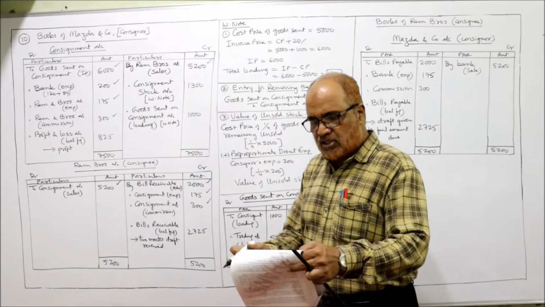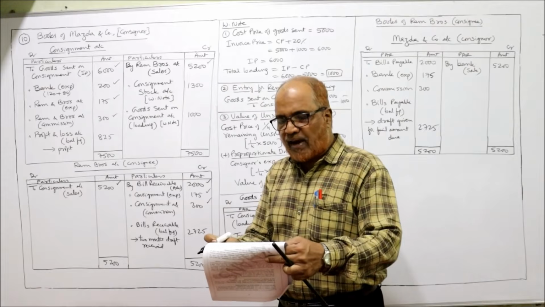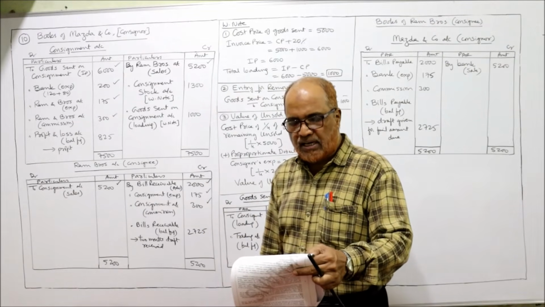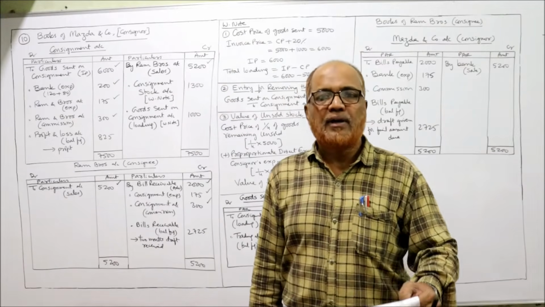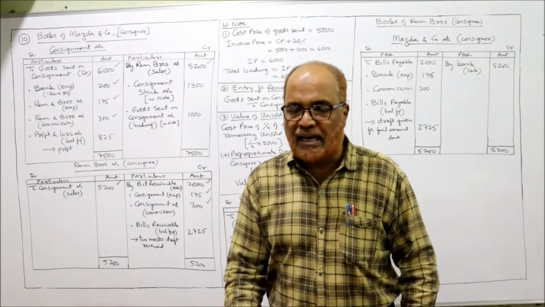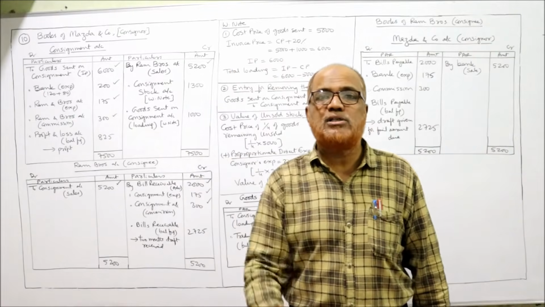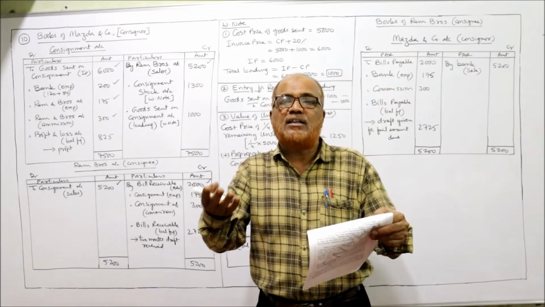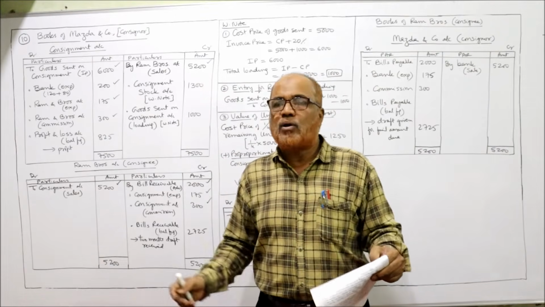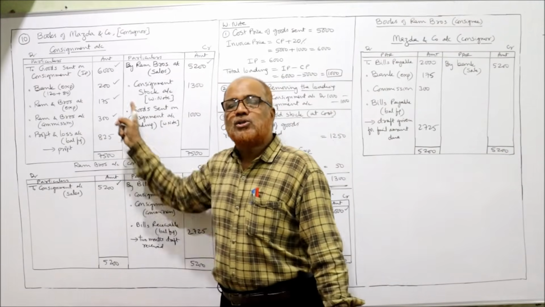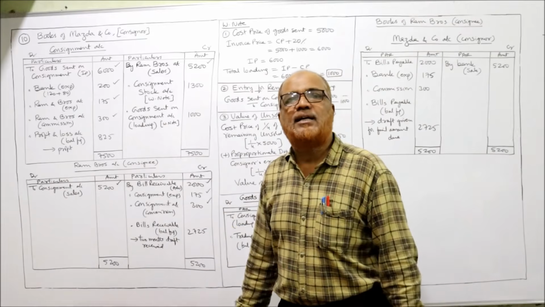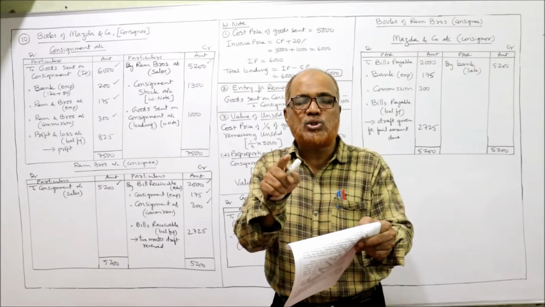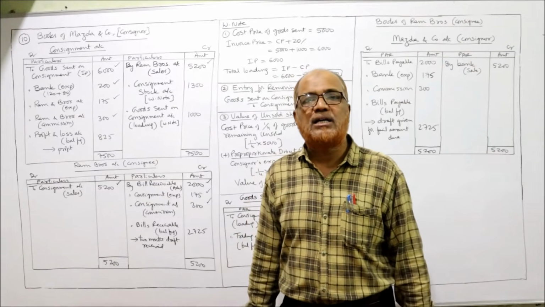That's all. Next item: the unsold stock was valued at actual cost, and a 2 months draft was received from Ram Brothers in settlement of account to date. That means the unsold stock should be valued at cost, not at invoice price. If that sentence was not given, we would have calculated the stock at invoice price, because goods are sent at invoice price. But here it is specifically given that unsold stock should be calculated at cost.